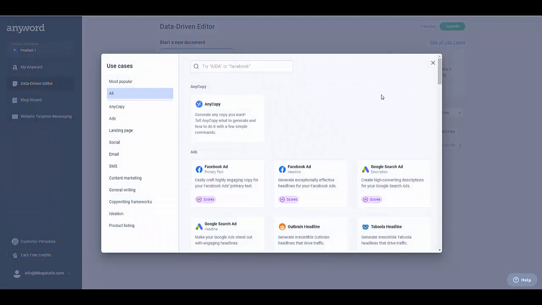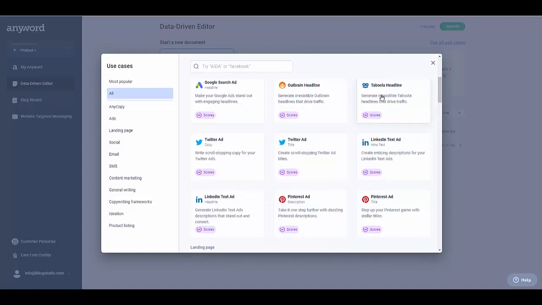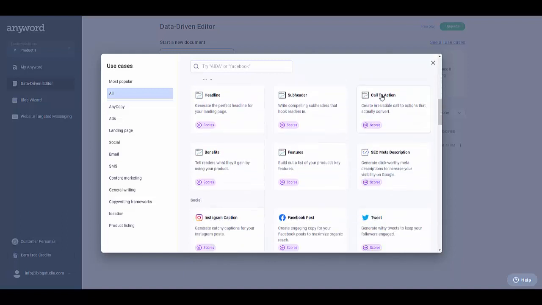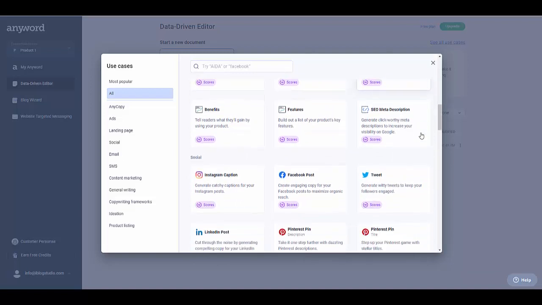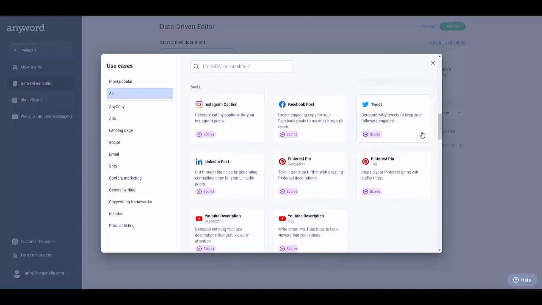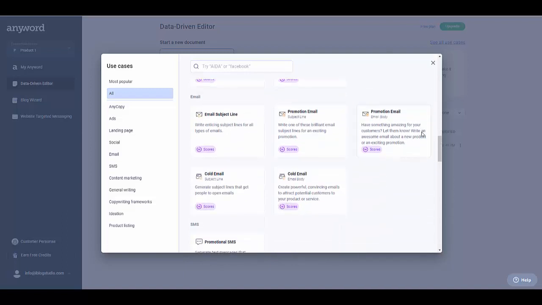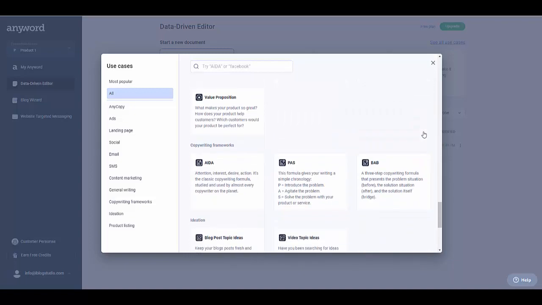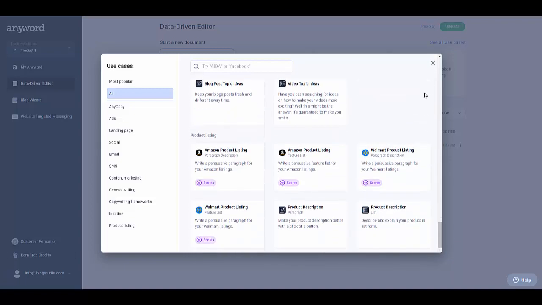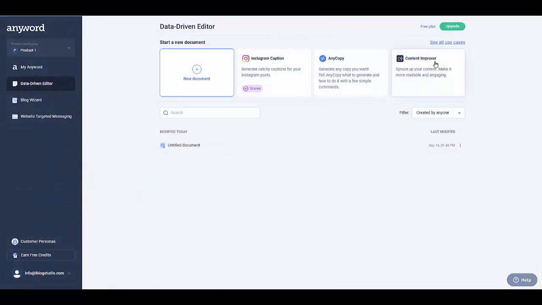You can create Facebook ad text, headlines, Google search ads, Twitter ads, LinkedIn ads, Pinterest ads, headlines, subheaders, call to action, features, benefits, Instagram captions, YouTube descriptions, email subjects, promotional emails, cold emails, SMS, and a lot of things here. So this is for you guys to have an idea of the things that you can actually create with Anywhere. Remember, there's going to be a link below so you can create your account 100% for free.